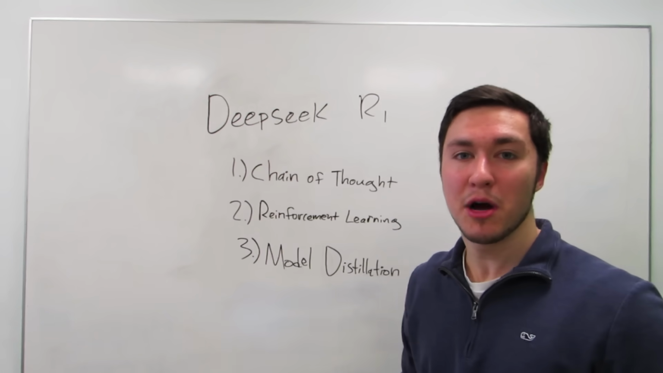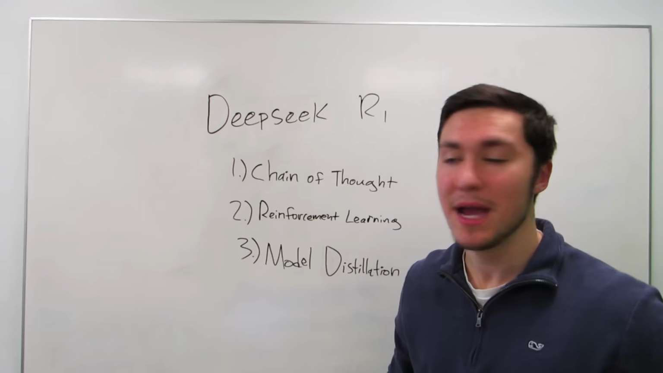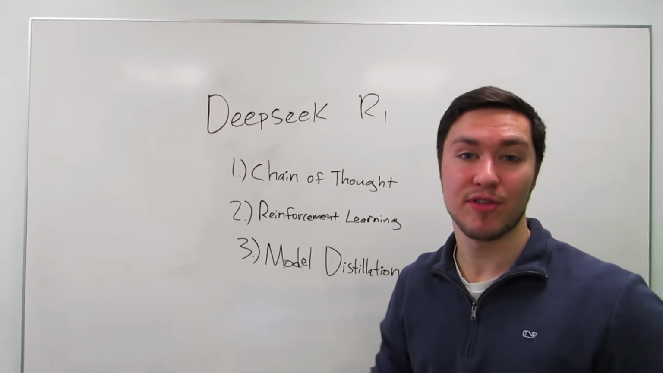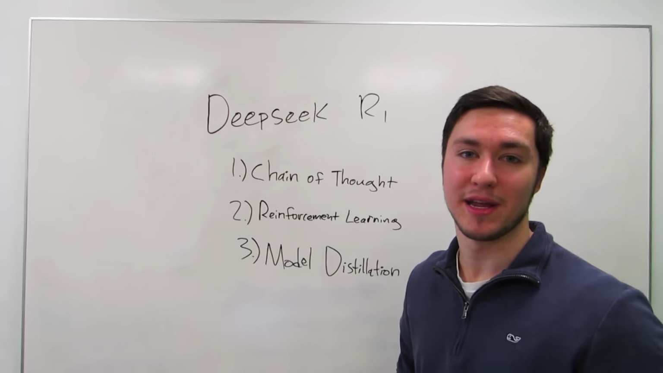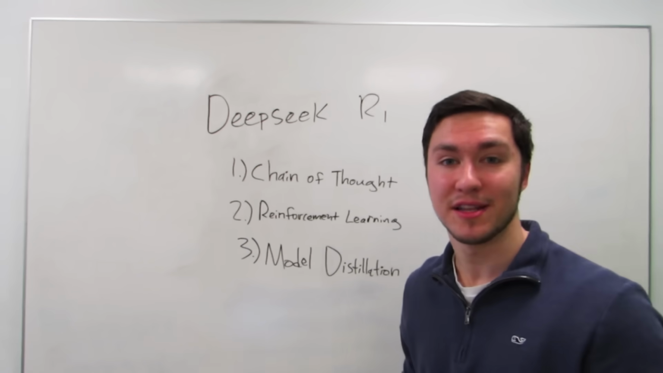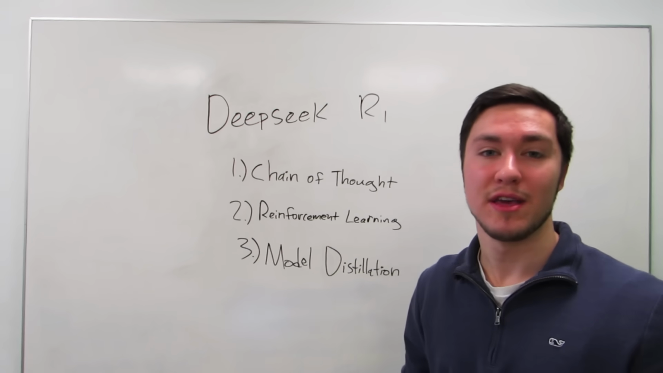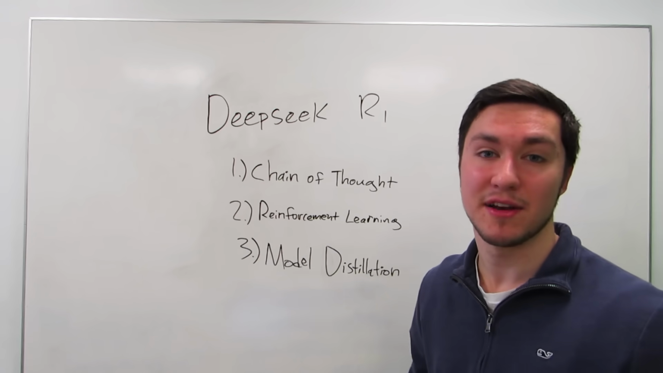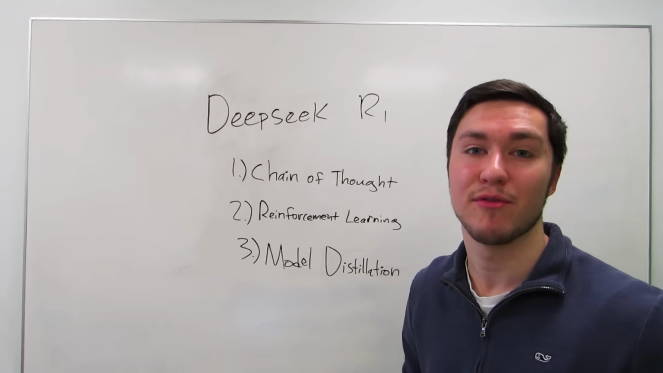And in this video, I'll talk about the 3 main takeaways from their paper, including how they use chain of thought in order to have the model self-evaluate its performance, how it uses pure reinforcement learning to have the model guide itself, and how they use model distillation to make DeepSeek and other LLMs more accessible to everyone.